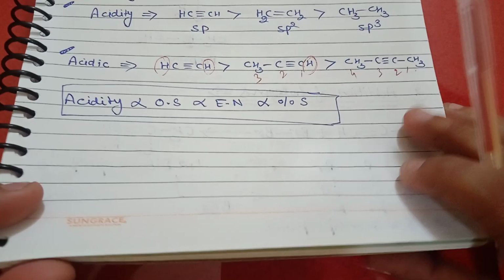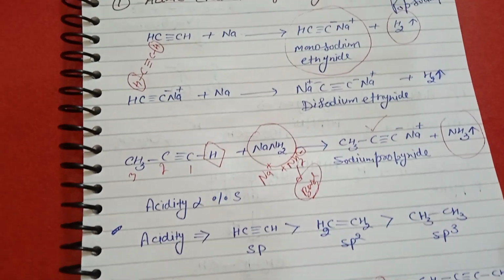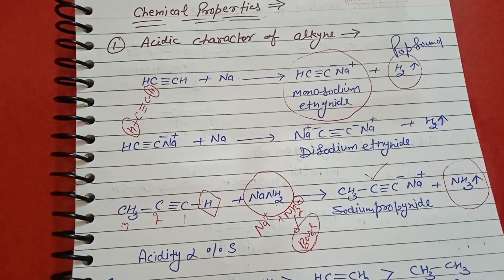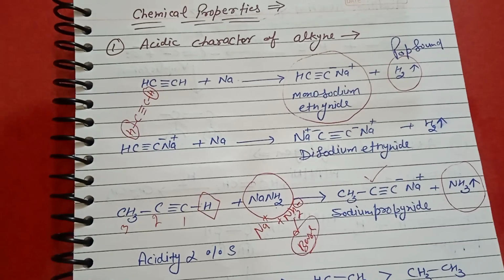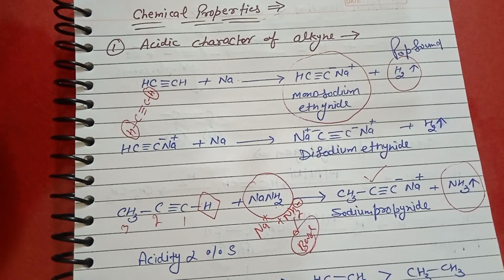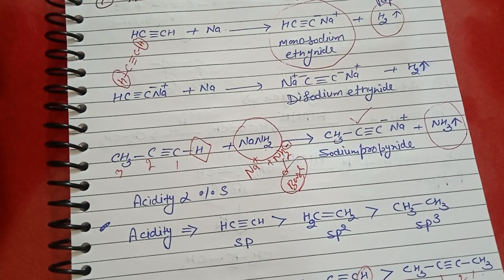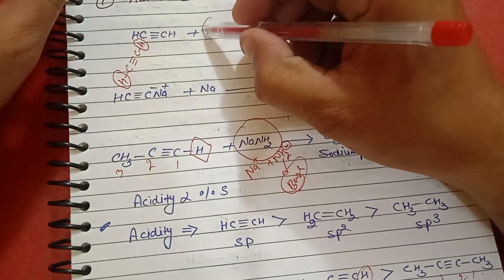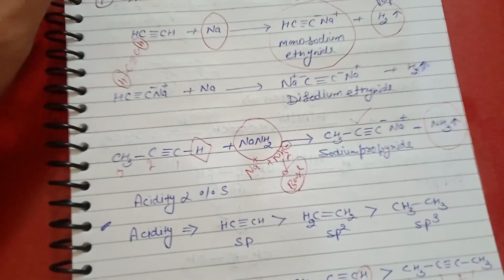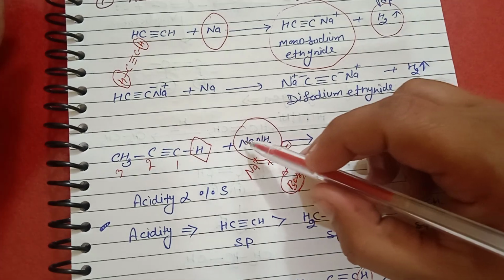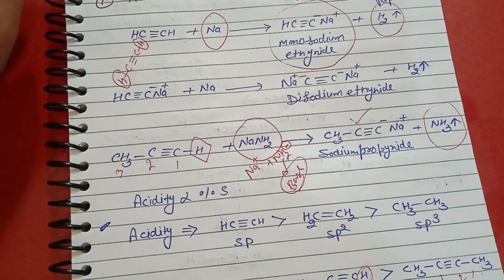So in this class we study acidic character of alkyne. First chemical property is acidic character of alkyne. So basically how to show alkyne acidic, we use two methods. First method is sodium metal and second is sodamide NaNH2.